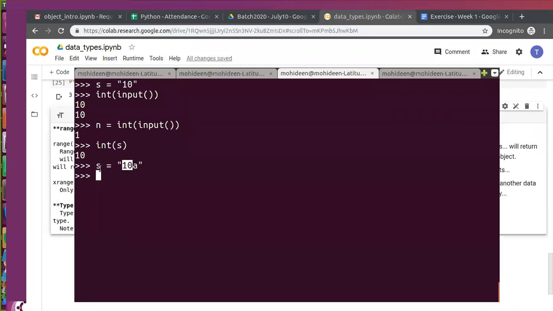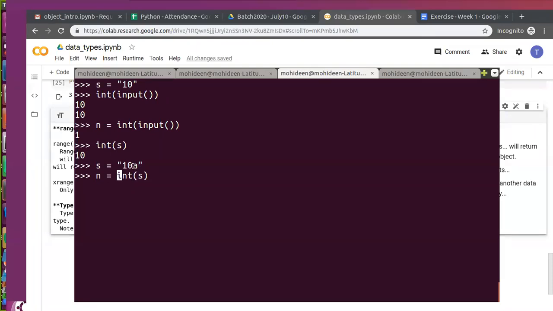So here the declaration was not completed. We are actually assigning something into s. Here we have assigned s is equal to 10a. Now I'm going to say integer of s, and I want to assign it to n. This means I'm actually converting this value into another value.